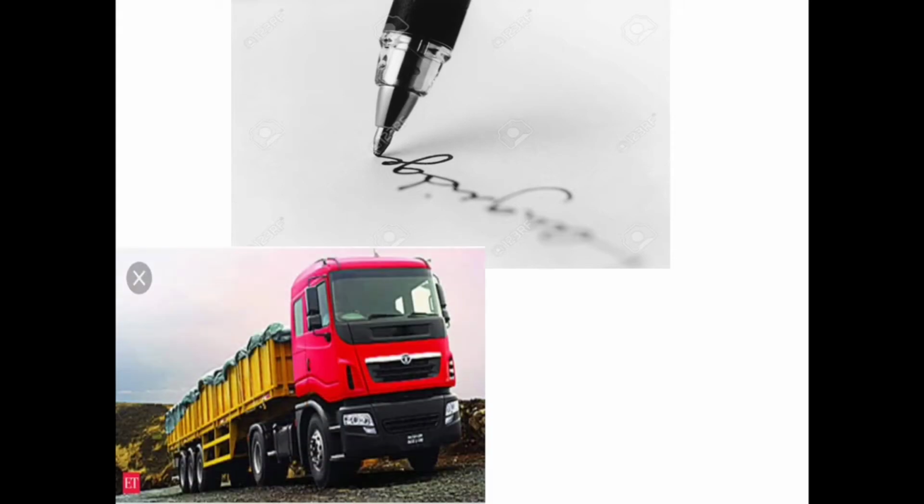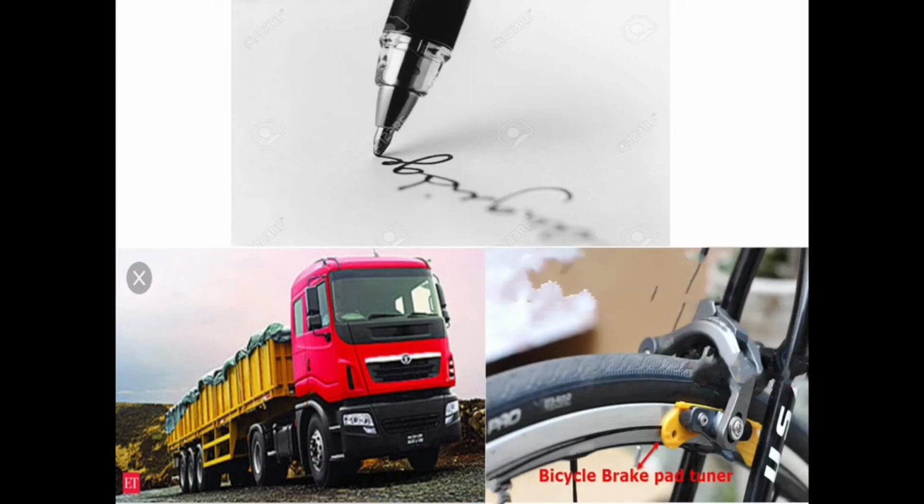See here, even writing easily with a pen on paper is due to friction. Automobiles can move safely due to friction between the tires and the road. Also, brakes can be applied due to frictional resistance on brake shoes.